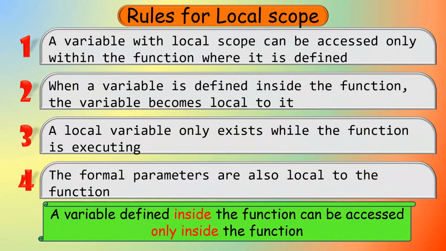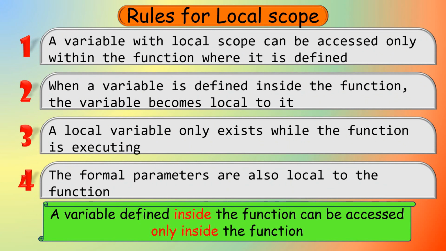So look at the first rule: a variable with local scope can be accessed only inside the function where it is defined. The second rule: when a variable is defined inside the function, the variable becomes local to it, which means a variable which is defined inside the function is a local variable.